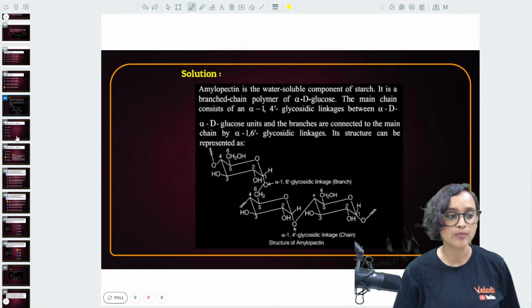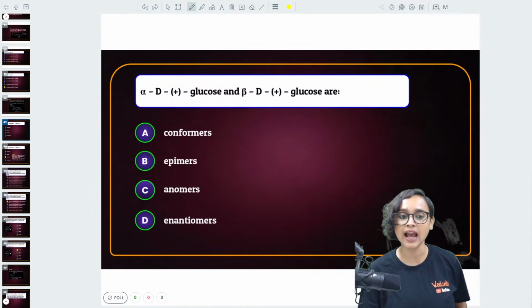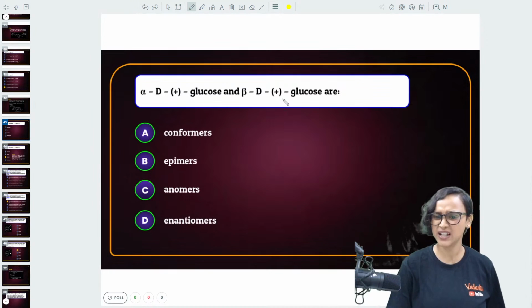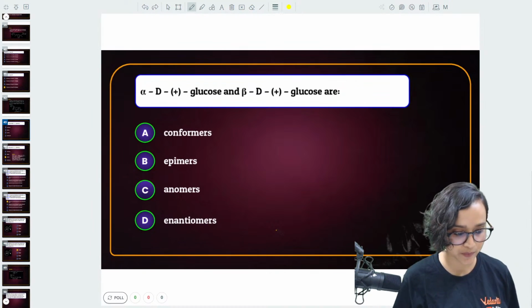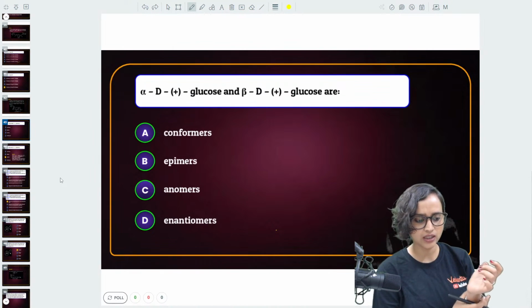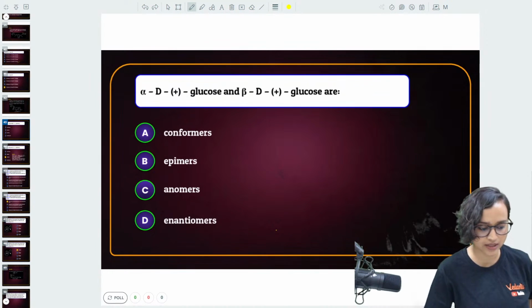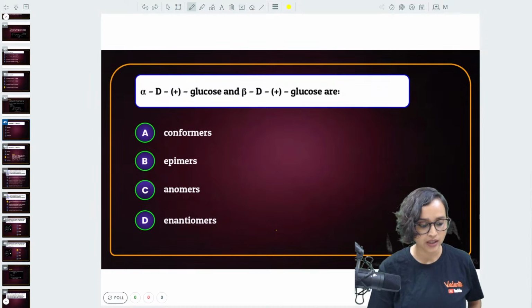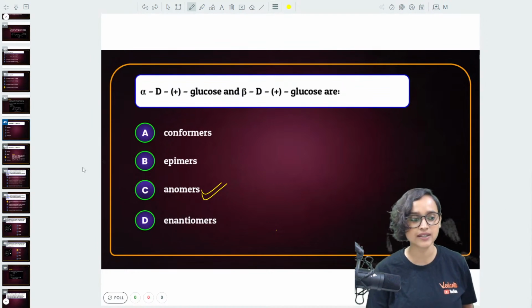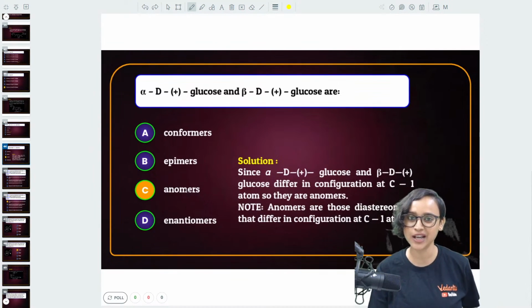Okay, moving on to the next question: alpha D plus glucose and beta D plus glucose. You tell me, these are conformers, epimers, anomers or enantiomers? Tell me. This is almost about to end actually, maybe in another 10-15 minutes. Very good. These are anomers. You guys are absolutely correct.